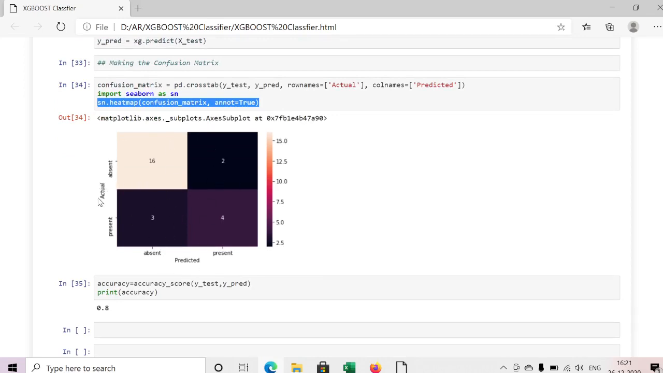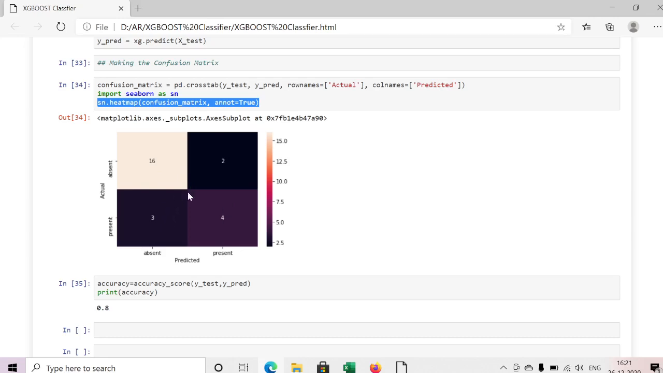Here actual is absent and prediction is also absent. This is a correct prediction. Actual is present and prediction is also present. This is also a correct prediction. So these two are correct predictions. Actual is present but prediction is absent. This is a wrong prediction. Actual is absent and prediction is present. This is also a wrong prediction. These two are wrong predictions, and these two are correct predictions.